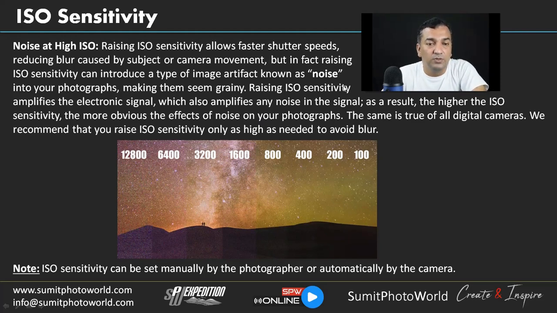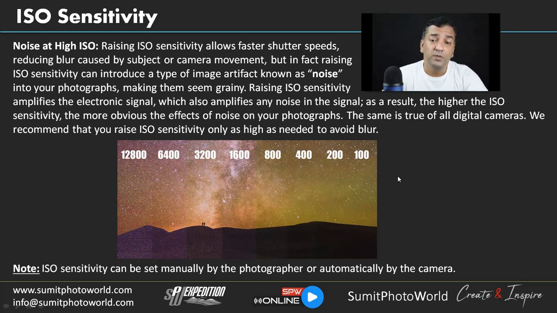Raising ISO sensitivity amplifies the electronic signals, which also amplifies any noise in the signals. As a result, the higher the ISO sensitivity, the more obvious the effects of noise on your photographs. The same is true of all digital cameras. We recommend that you raise ISO sensitivity only as high as needed to avoid blur.